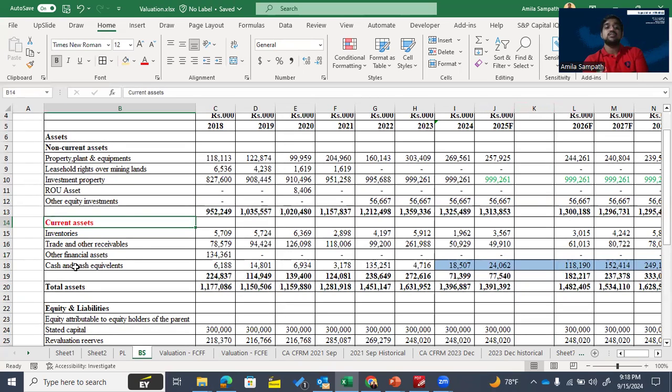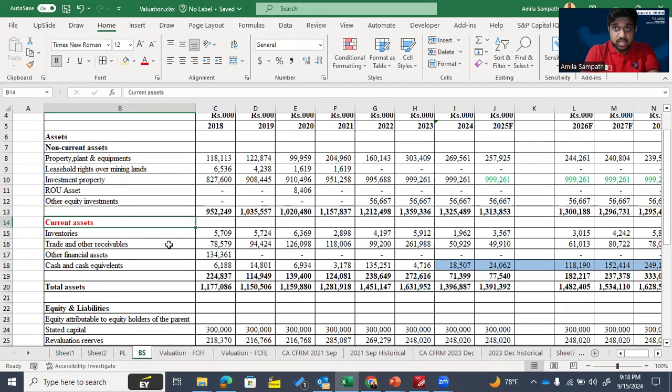But here, we don't consider this as working capital. We don't need to consider it as working capital. Okay. Then cash and cash equivalents or financial assets. Only the inventories, trade and other receivables, trade and other payables, and the accrued expenses or accrued income. If we have some accrued income or prepaid income, like these things, we can consider them as our working capital. Okay. Then for those items, we need to identify the working capital movement.